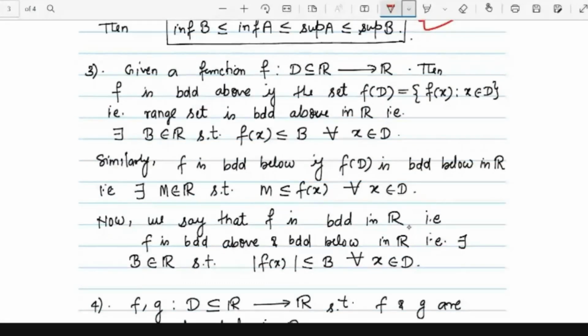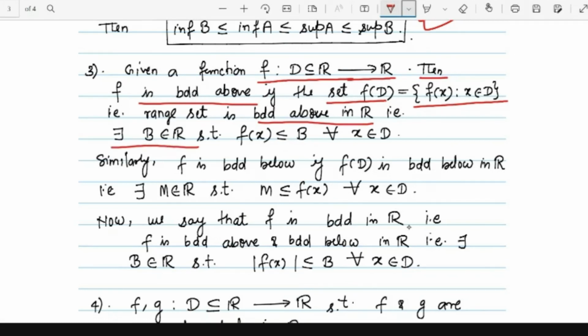Now we are defining what a bounded function is. If we have a function f from some subset D of R to R, then f is bounded above if the set f of D, that is the range set, is bounded above in R. Then we say that this function is bounded above. What do you mean by that? If the range set is bounded above, there exists some real number B such that f of x is less than or equal to B for every x in the domain D.